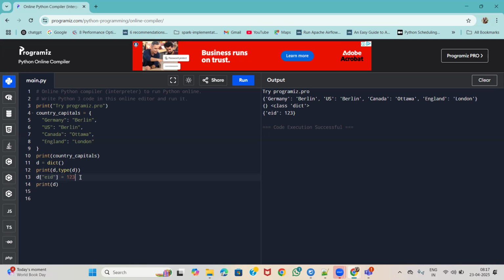The next one is how we can access it. Let us add one more element. I will keep ename, and I will say the value, and then the second one, 10.